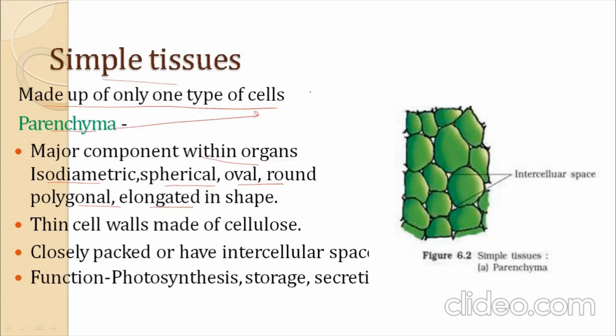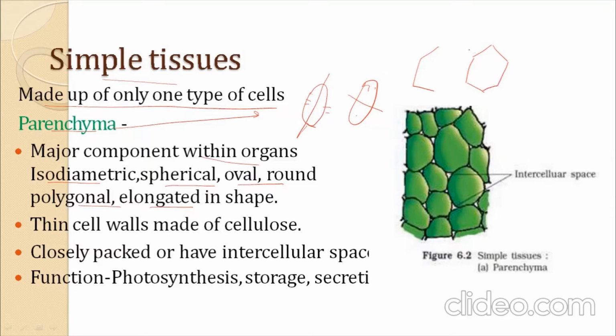Suppose the cells are oval in shape. If we cut it from the center, both sides are similar. Now take a hexagonal structure.